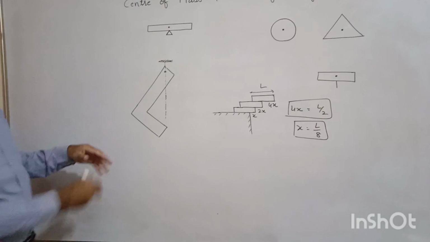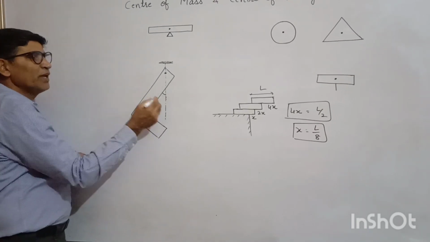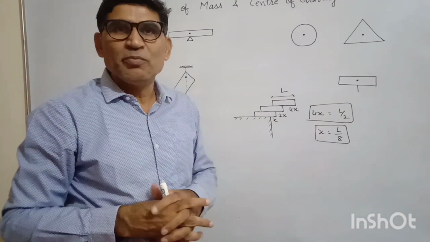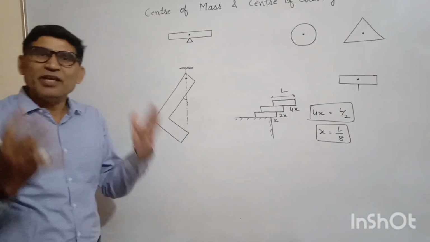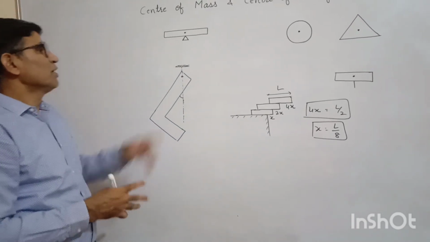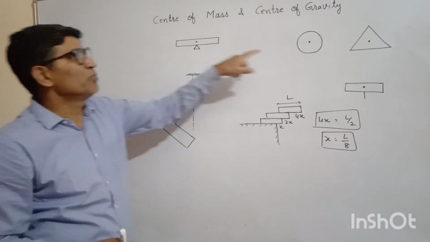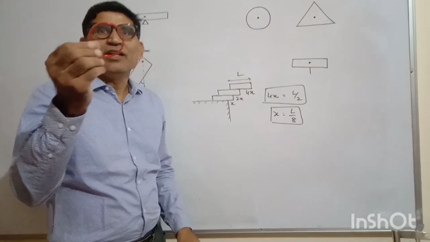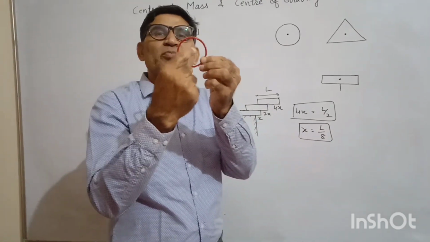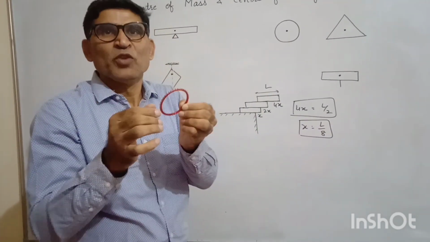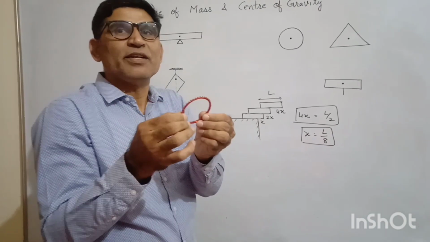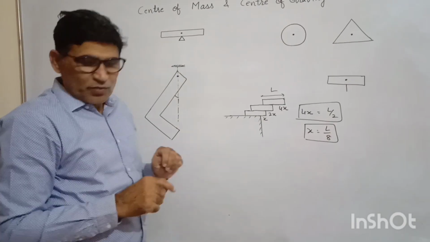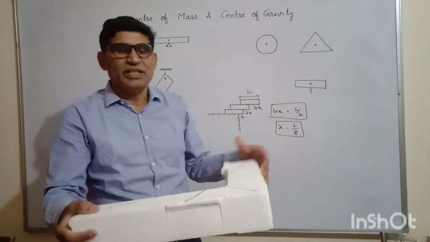Students, can you tell what angle this L-shaped object will make here with this vertical line? Do you think the center of mass always lies inside the body? No. The center of mass may or may not lie inside the body. In this body, the center of mass lies inside the body. In the disc also, in this triangle also. But if I have a ring, there is no mass inside, but the center of mass lies at the center of the ring. So the center of mass is an imaginary point and it may lie outside the body also, like in this case. For this, I have this thermocol sheet, L shape.